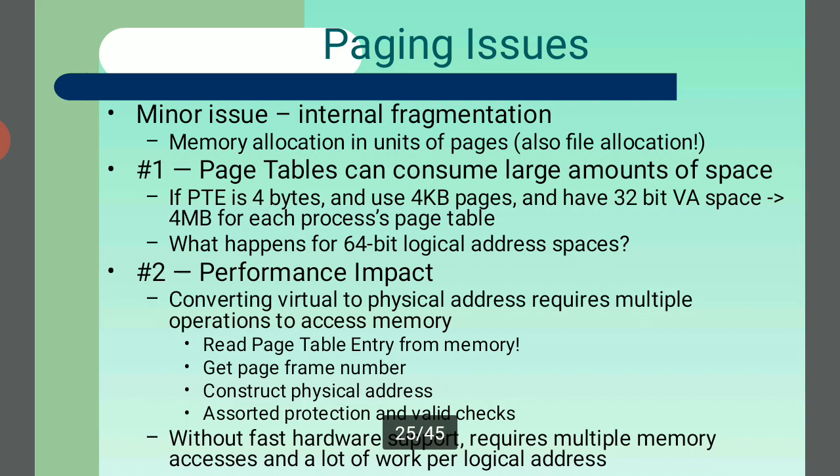What are the issues? Minor issues are problems that can be rectified. The internal fragmentation: memory allocation in units of pages, also file allocation. Here, one, page tables can consume a large amount of space. If the PTE is 4 bytes and we use 4 KB pages and have a 32-bit VA space, that is 4 MB for each process page table. And what happens for 64-bit logical address spaces?